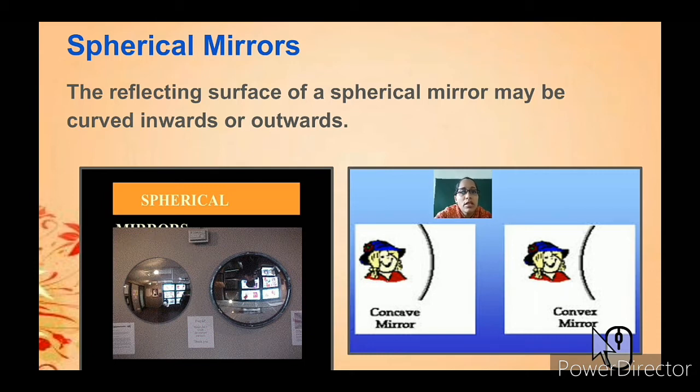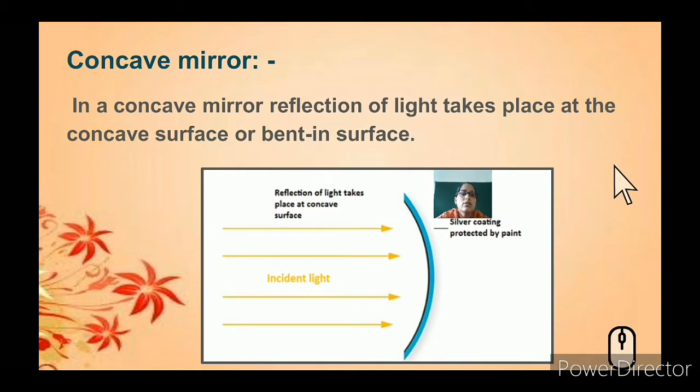So what do we mean by spherical mirrors? The reflecting surface of a spherical mirror may be curved inwards, or it can be curved outwards. Let's see what a concave mirror is. Here the mirror is curved inwards and the other side is coated with silver, and a ray of light is passing.